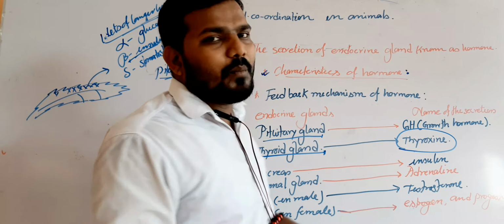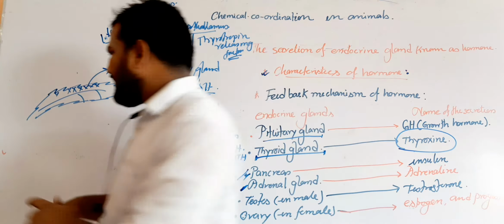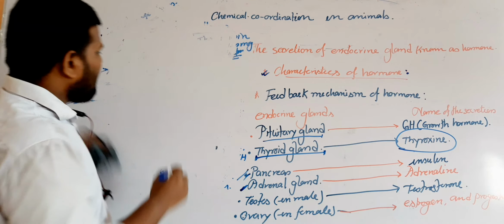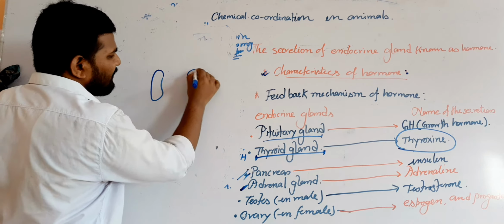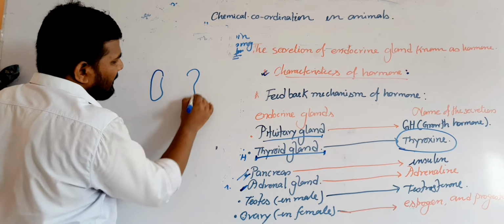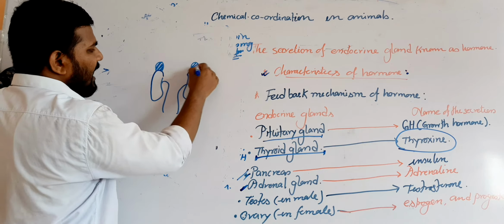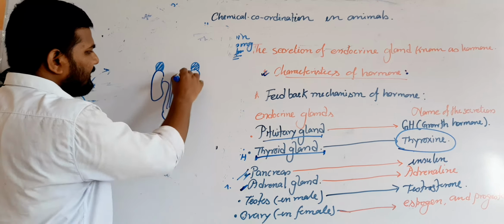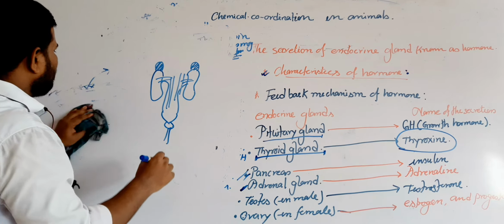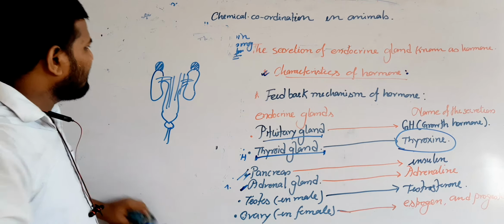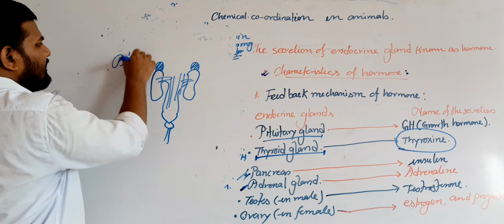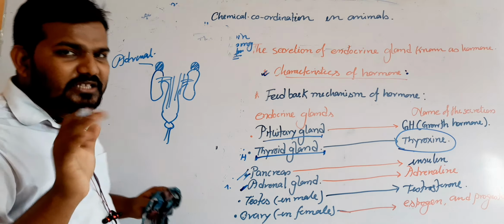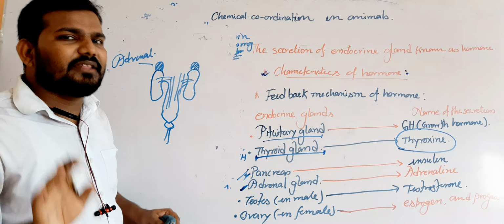Generally it is one of the most important endocrine glands, which is present just at the top of the kidney, like a cap on the kidney. Suppose this is the kidney, we can find these glands. They are the adrenal glands. The endocrinal secretion of the adrenal gland is known as the adrenaline hormone.